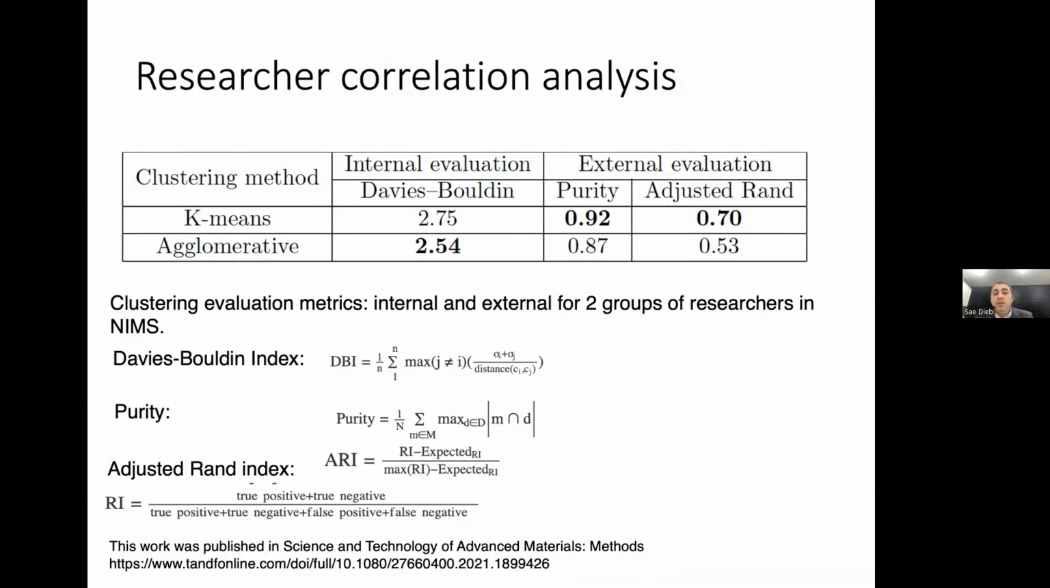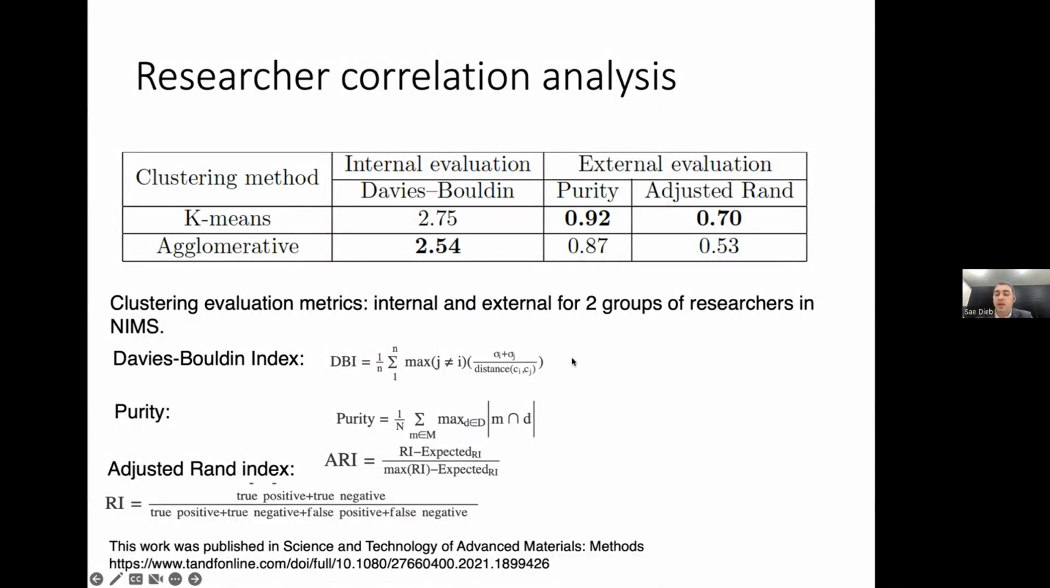So for the internal evaluation, we use the Davies-Bouldin index. The Davies-Bouldin index tries to minimize the distance between data points in the same cluster and maximize the distance between the centroids of different clusters. This is the equation of the Davies-Bouldin index.